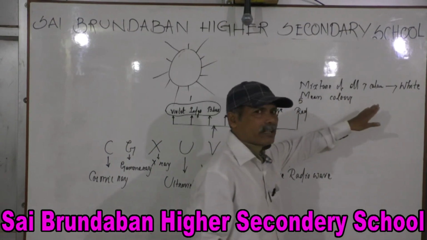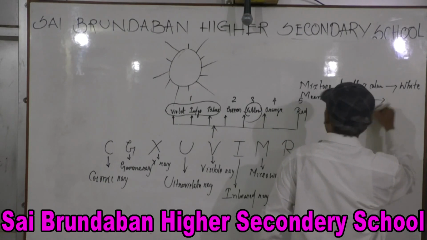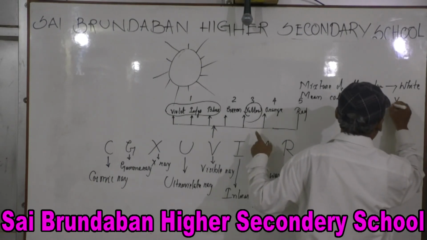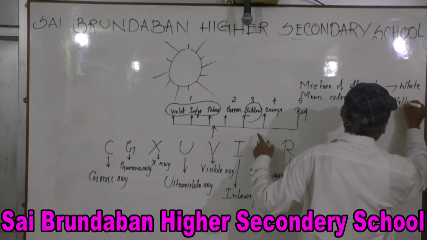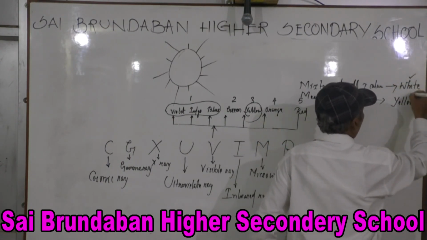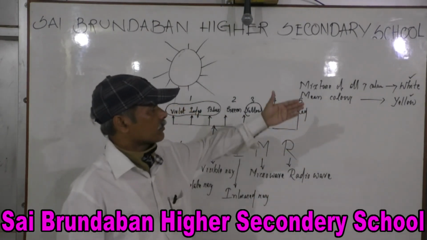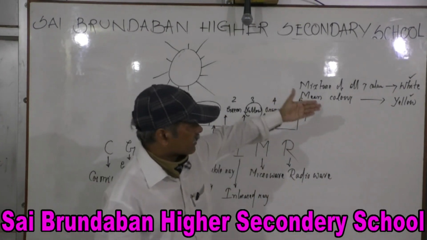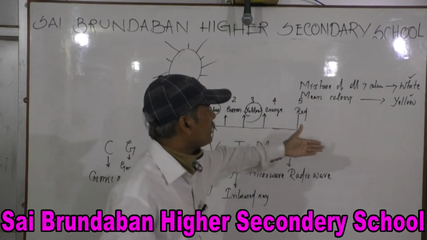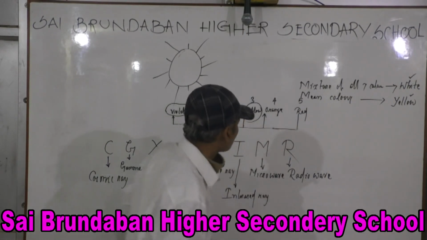The mixture of all 7 colors is white, but the mean color is yellow. These 2 things are different. One is white, another is yellow, but you have to remember the mean color is yellow, and the mixture of colors is white.